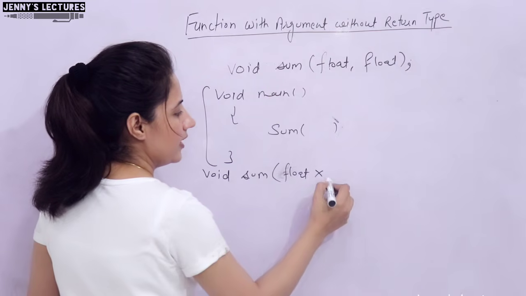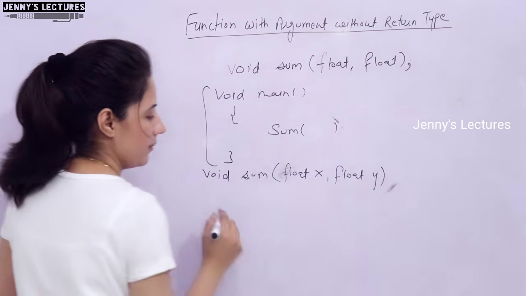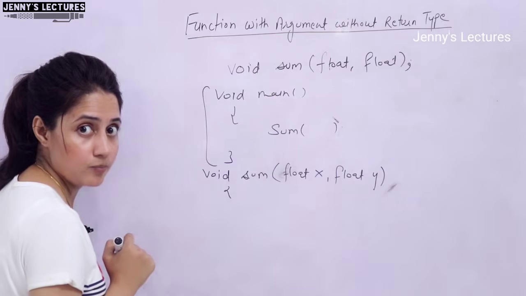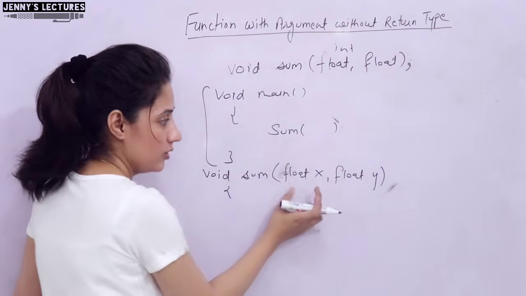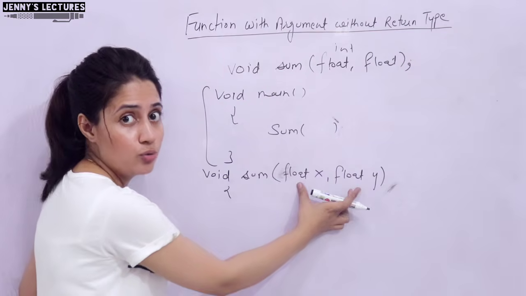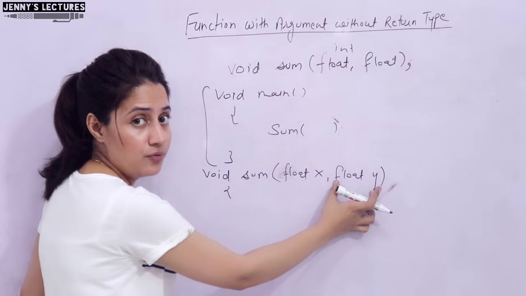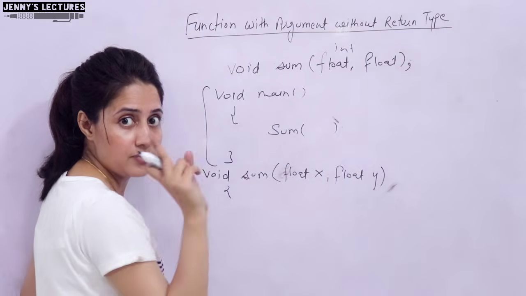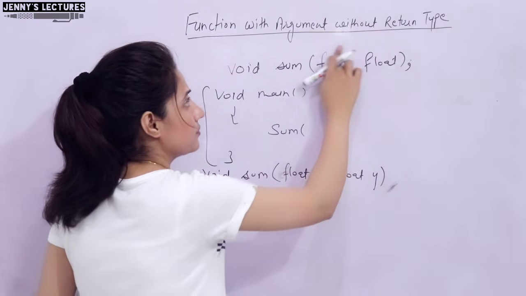Float x comma float y, no semicolon here, right? Or you can take int and float, but if you take int here and float here, then the order should match. The first parameter should be int, second should be float. If you take first float, second int, then it will give an error. So, this ordering should match, right?